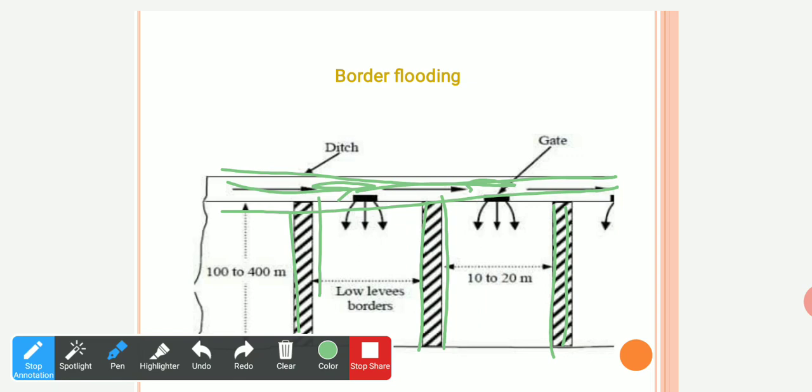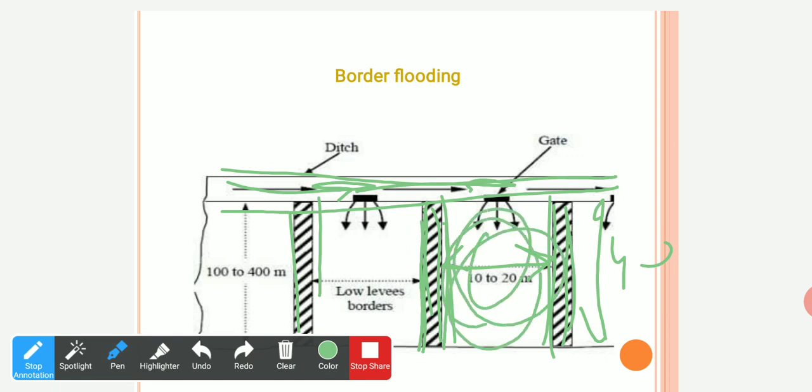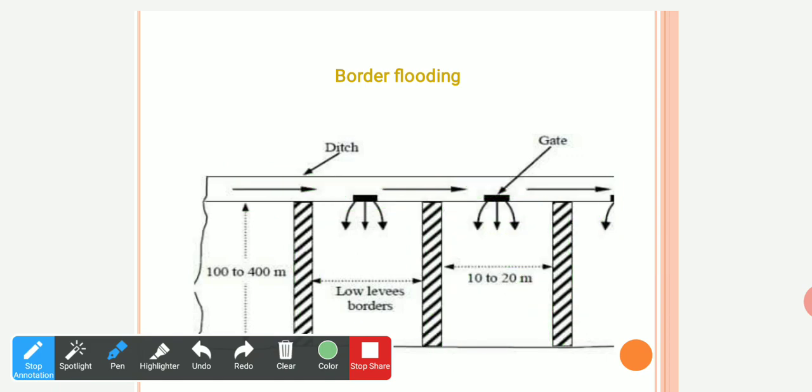The distance between these borders is generally 10 to 20 meters, and they are 100 to 400 meters long. In these borders we apply the water coming from the main ditch, and the water gets collected in these areas. This is border flooding.